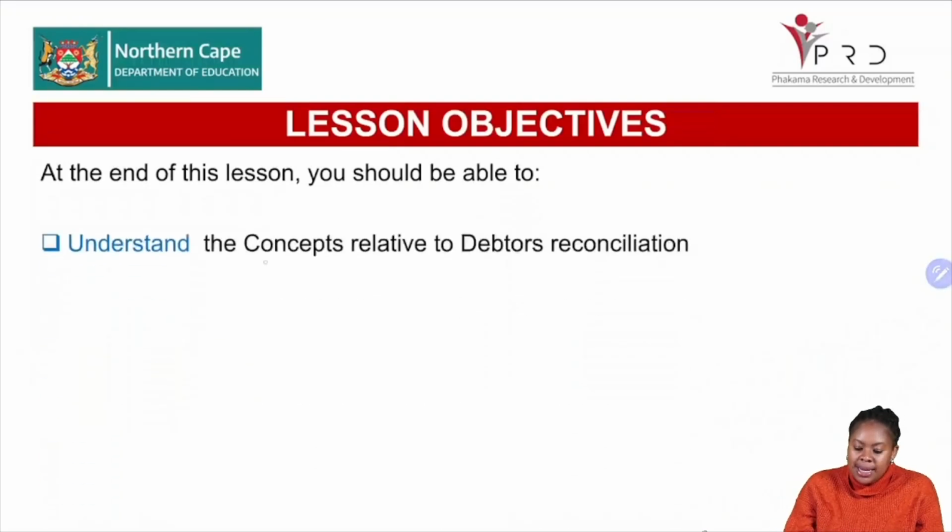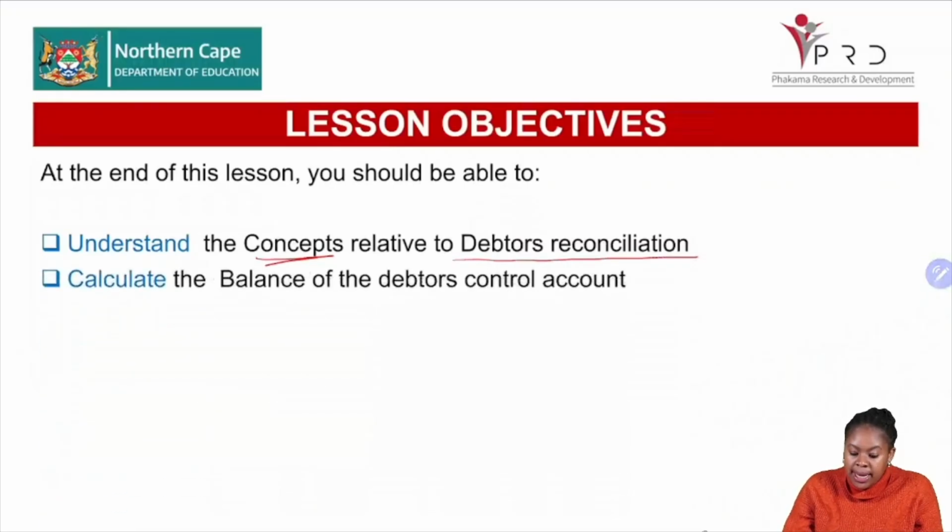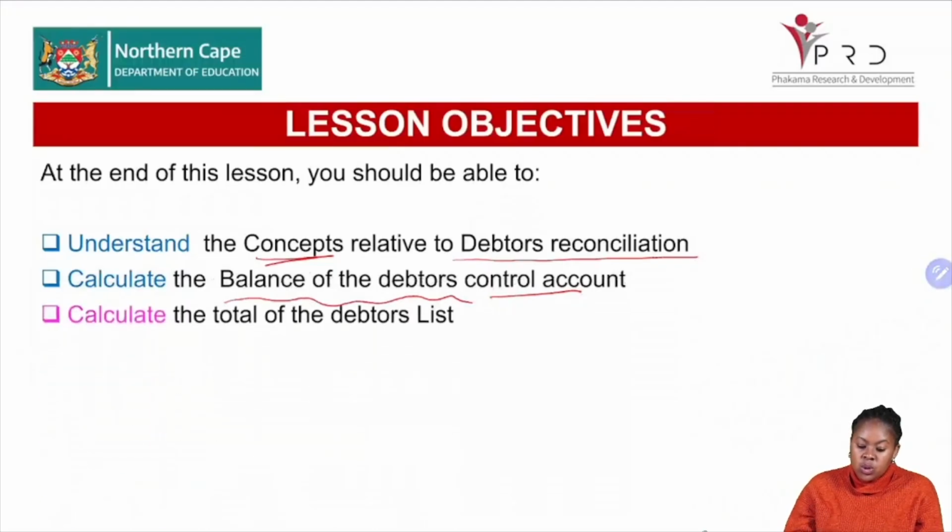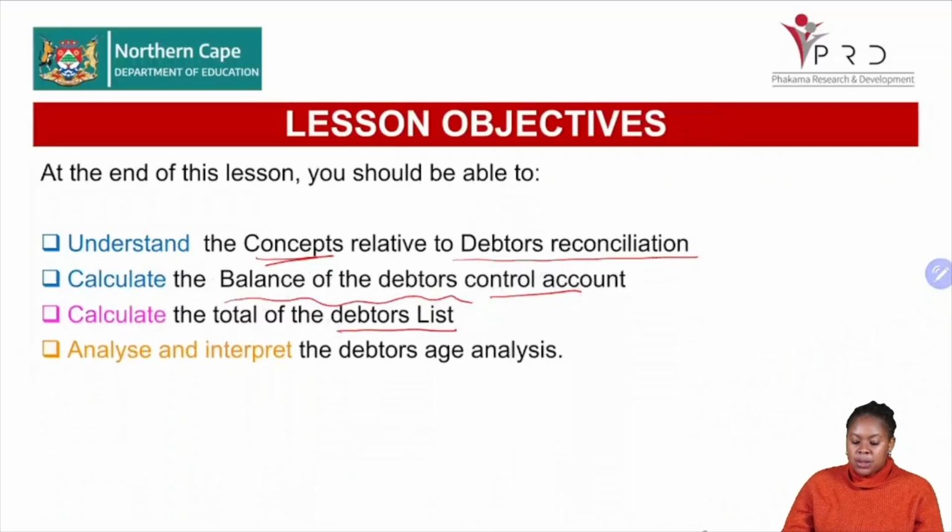By the end of this lesson, you must be able to do the following. You must be able to understand the concepts that are relative to our debtors reconciliation. And then you must be able to calculate the balance of your debtors control, and also be able to calculate the total of your debtors list. And we know that the total of the debtors list must be the same as the balance of your debtors control. Then lastly, you must be able to analyze and interpret the age analysis, specifically the debtors age analysis, if I may put it that way.